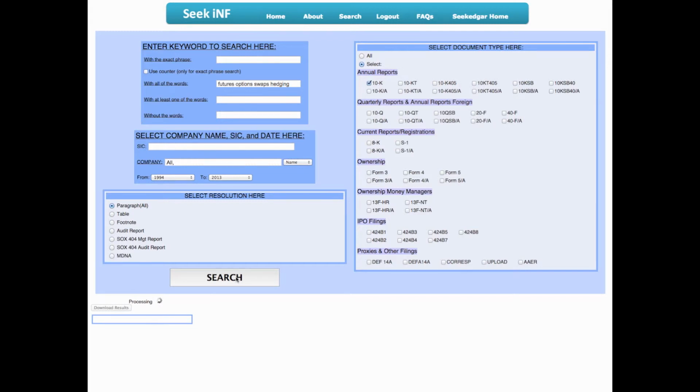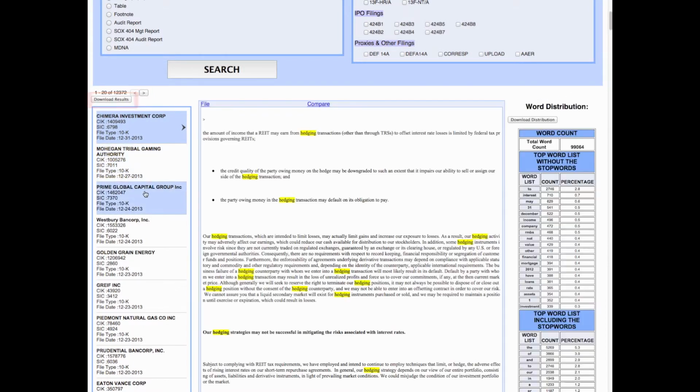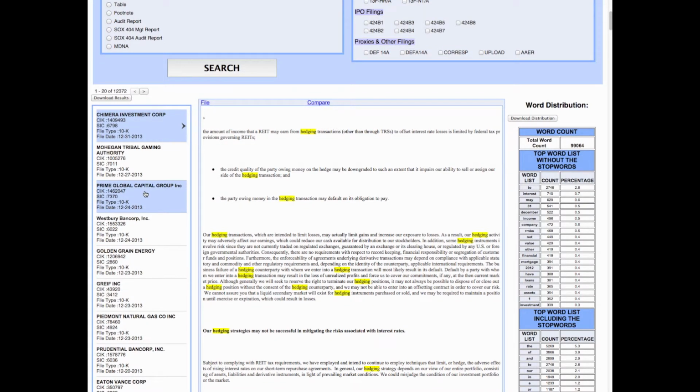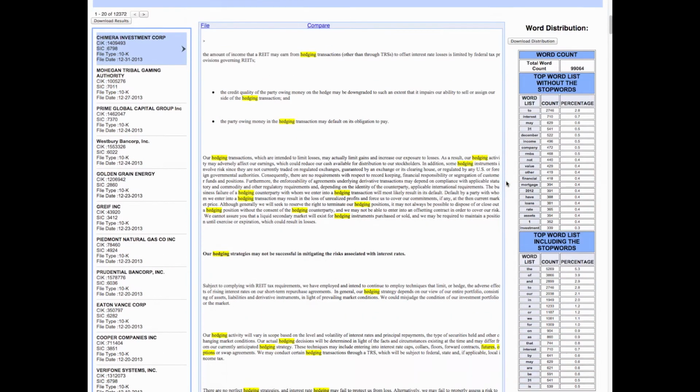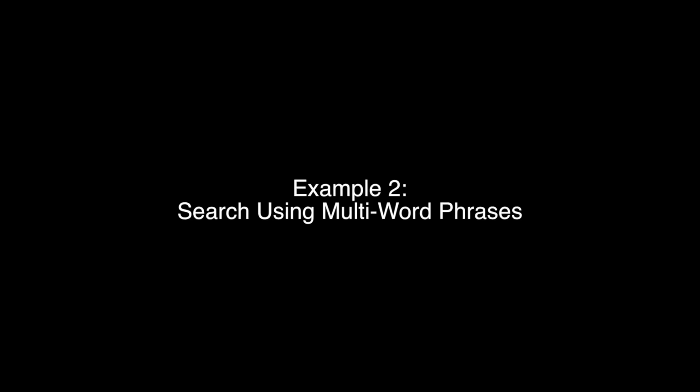The panel on the left gives you details about the companies in a set of 20. Above the list, you can select the Download Results button to download the output into Excel. The center panel displays the paragraphs within the document that contain the searched words, all highlighted in yellow. On the right, the panel contains the total word count along with the distribution of the top 20 words with and without the stop words.